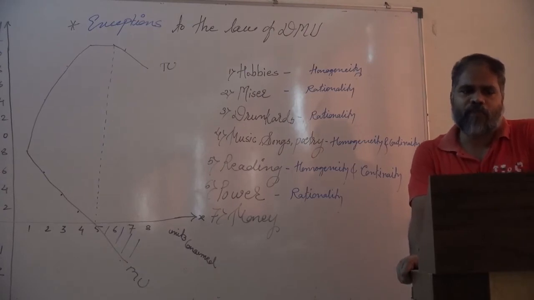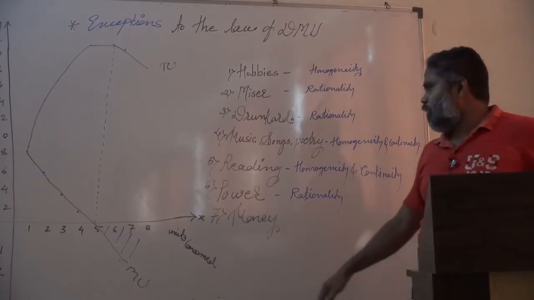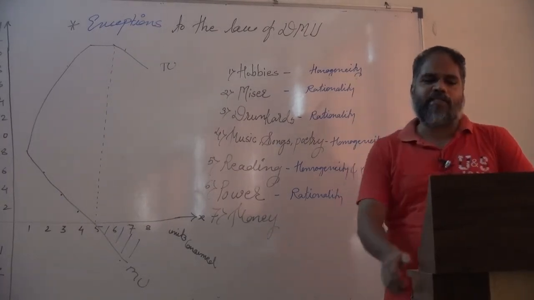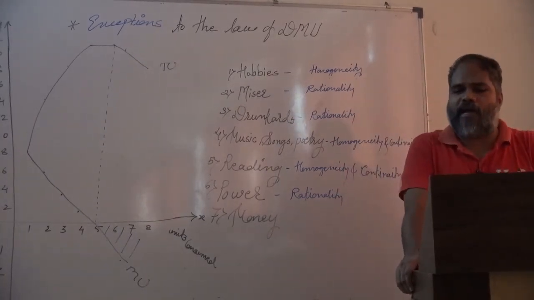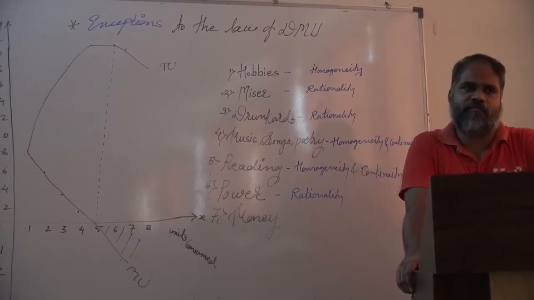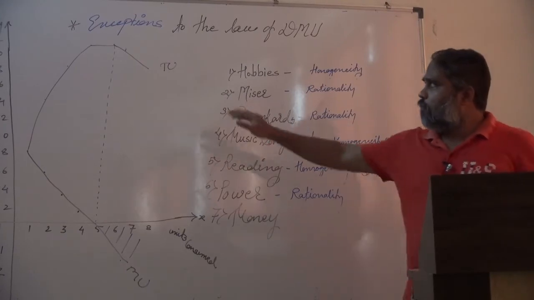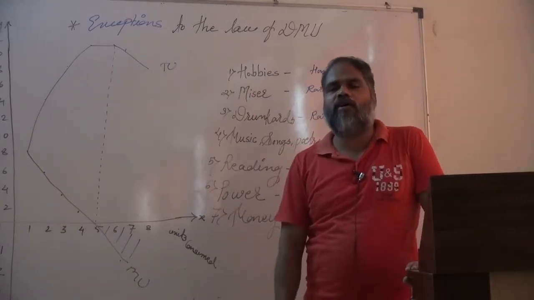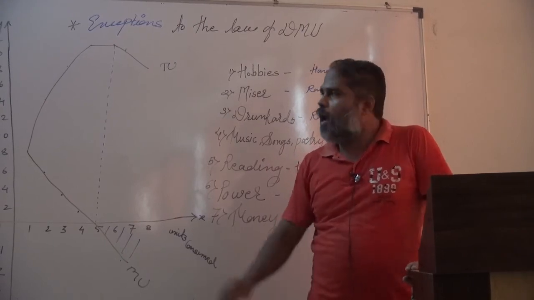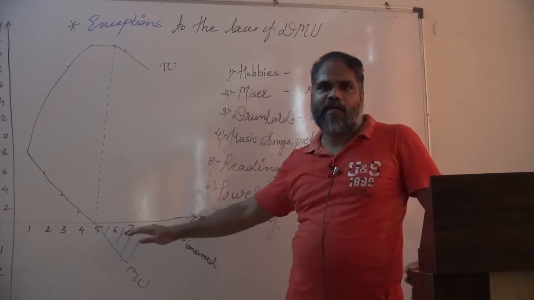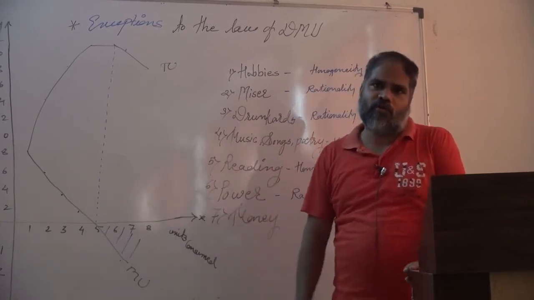And the last most important exception that we have to discuss is money. It is said that the marginal utility of money increases with an increase in its stock because money has purchasing power. The law of DMU states that with an increase in the stock of a commodity consumed, marginal utility goes on falling.